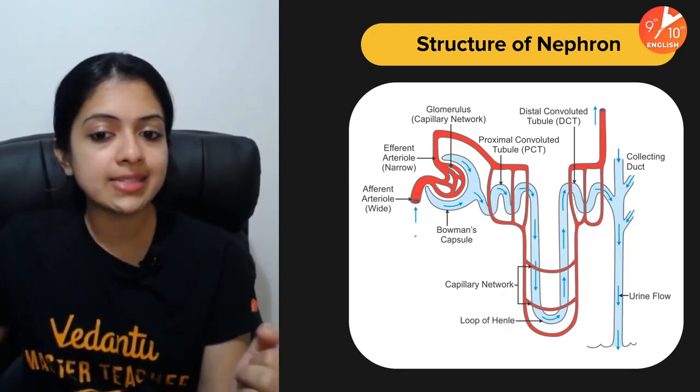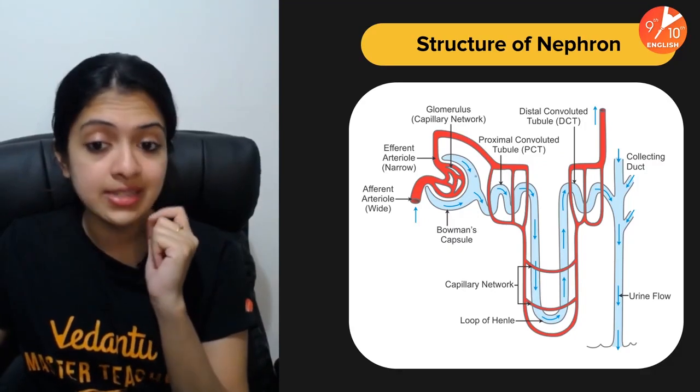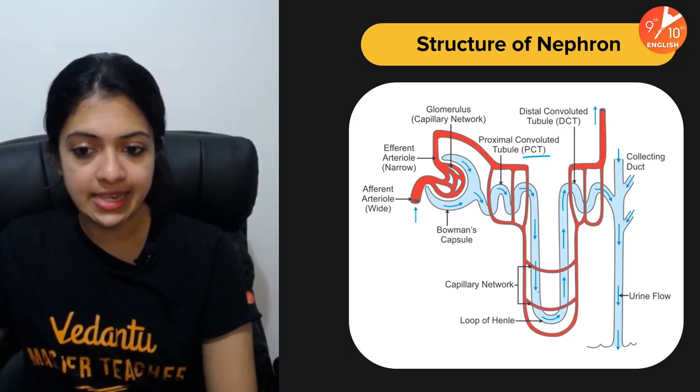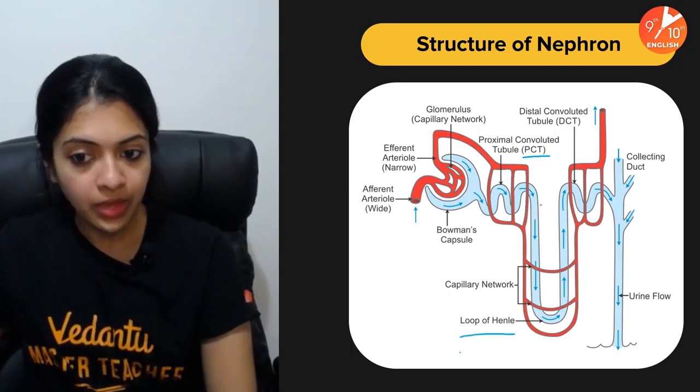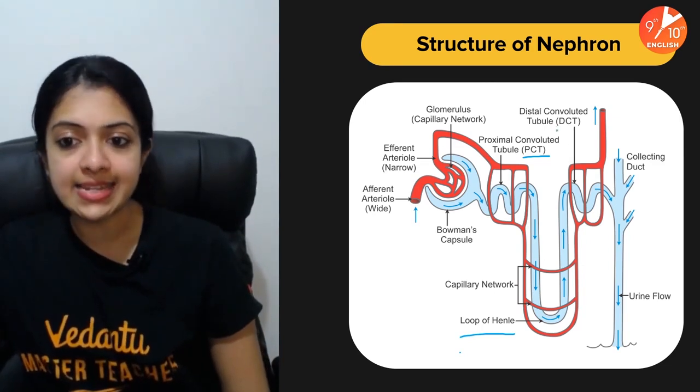So the Bowman's capsule, and there is the afferent arteriole, the glomerulus, there is the efferent arteriole, and then the proximal convoluted tubule, or the PCT, followed by the loop of Henle, the U-shaped structure, followed by the DCT.